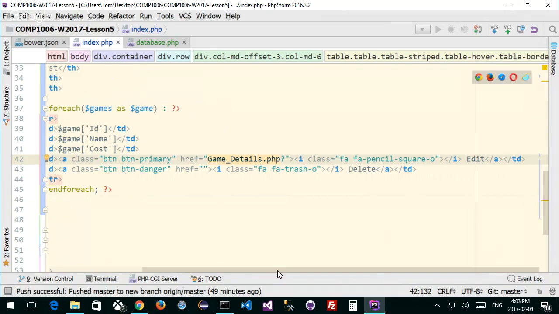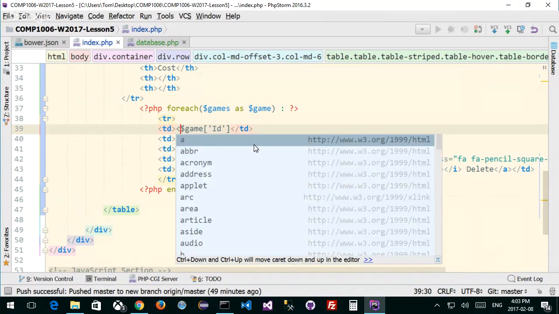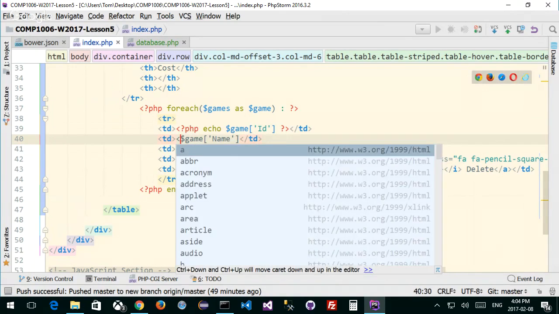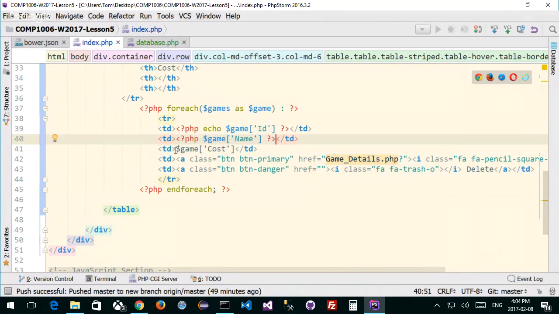Okay, so I've got rid of all my PHP markings, all my echoes. I've got my loop, which is much better working this way. And now in here, I got to do my echo. So I got to do something like this, PHP with an echo of this, and then close off that PHP statement. That's what I'm going to have to do for each one of these. This makes more sense, and it's much more logical and cleaner than the way it was before, where I'm adding all the statements together.